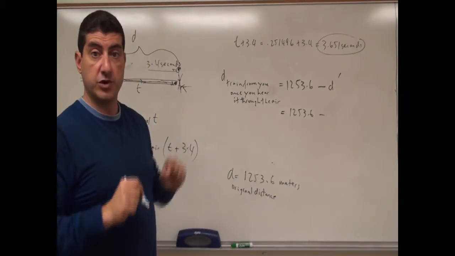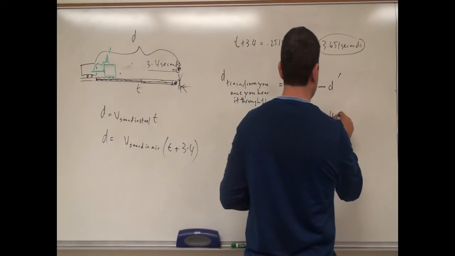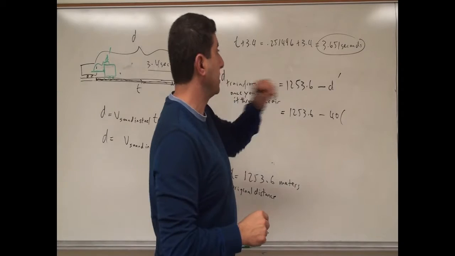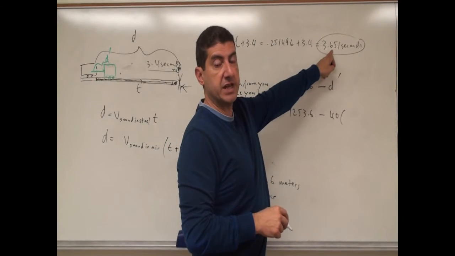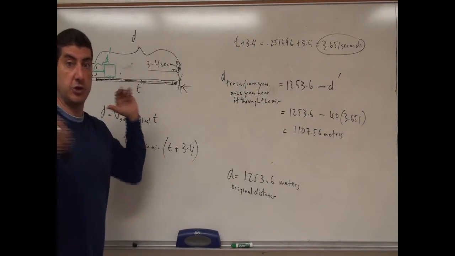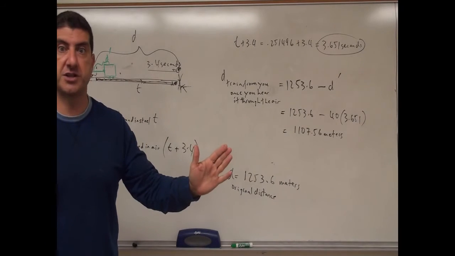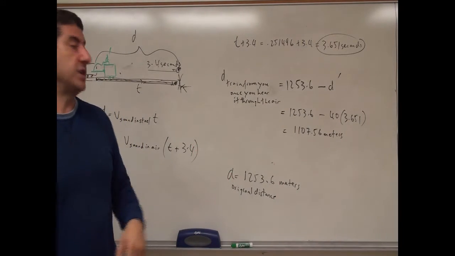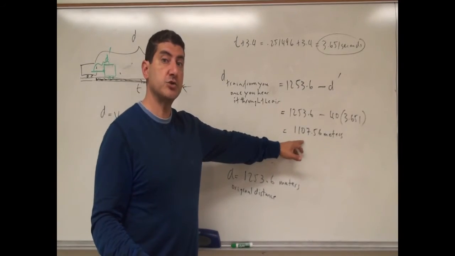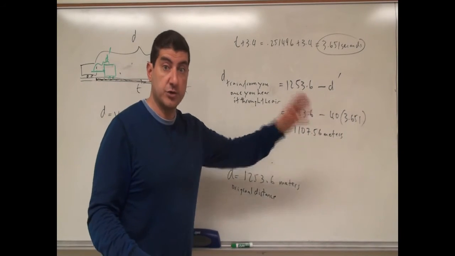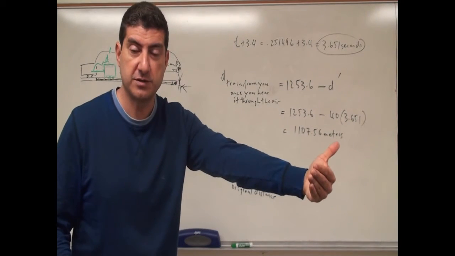So what is the velocity of the train? 40 meters per second, right? So you take 40, right? And then you multiply it by the total time that has elapsed. Now from the train to you, and you've already heard it through the air. Now you start getting ready, right? So then, how many seconds more will it take for the actual train to reach you, right?